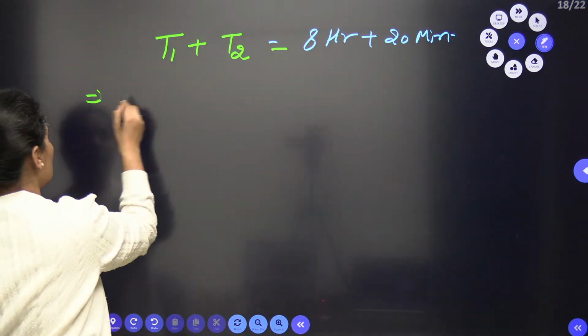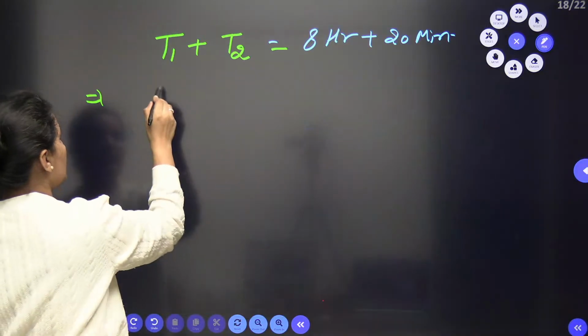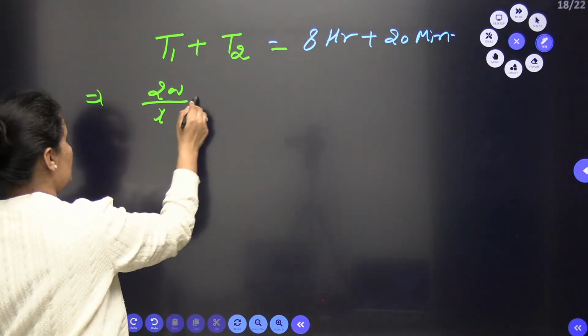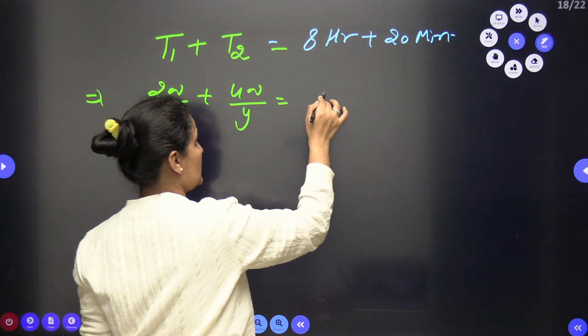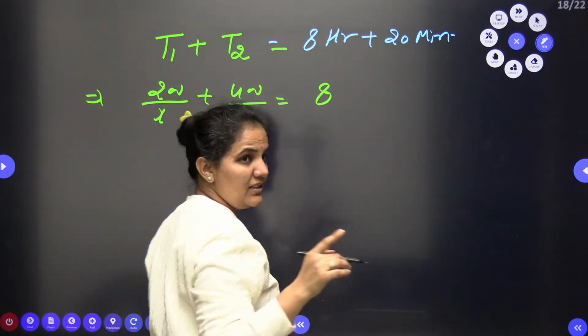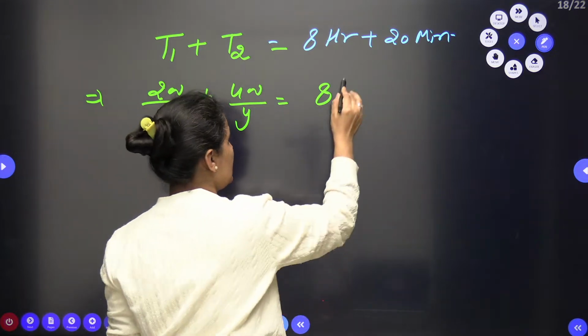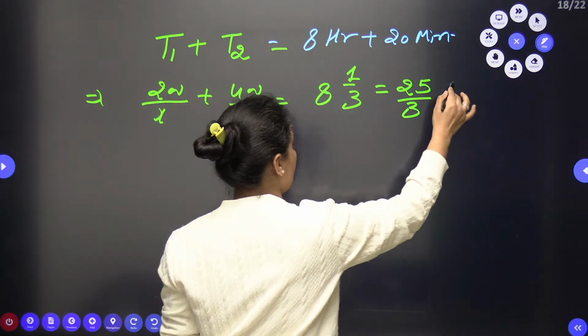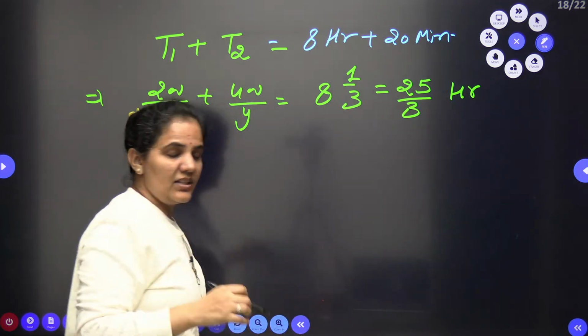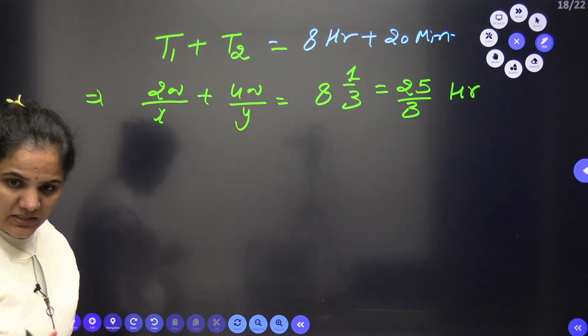Okay, so when I go with the first case, this is 200 by x, and this is 400 by y. If you want to convert this, you can directly go with 8 and 20 by 60, so 1 by 3. So 8 and 1 by 3, or you can write this as 25 by 3 hours. 8 times 3 is 24, plus 1, 25 by 3 hours.